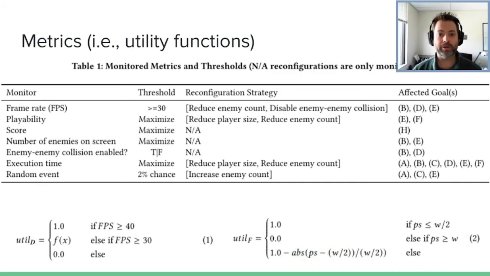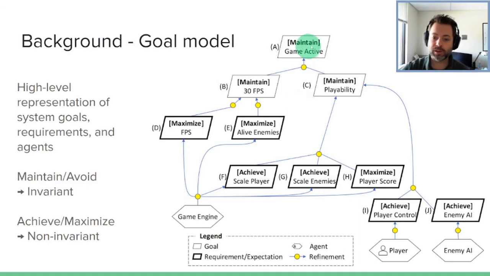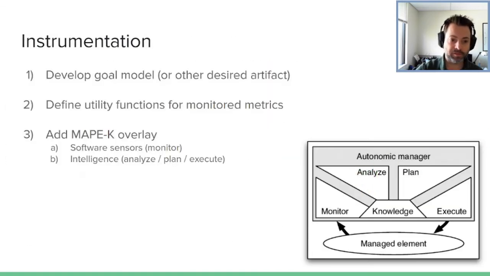So how well our game is playable, or how playable is our game, is directly calculable. And we have a utility function for each and every one of these goals. Now, our instrumentation: we developed a goal model, we developed utility functions for each goal in that model, and we added our MAPE-K overlay.